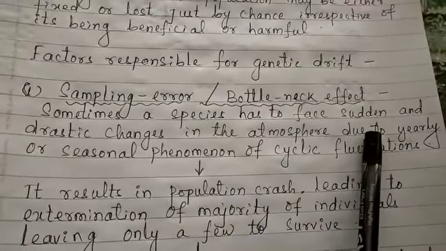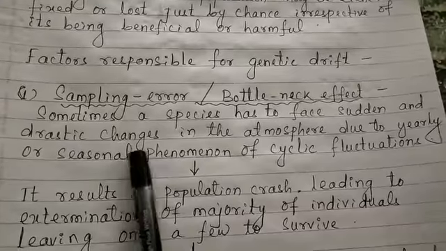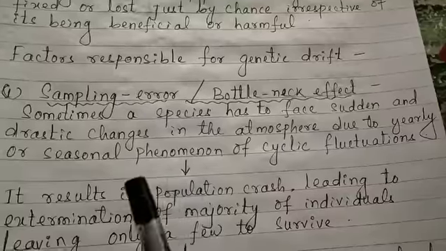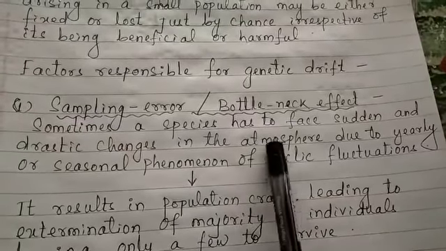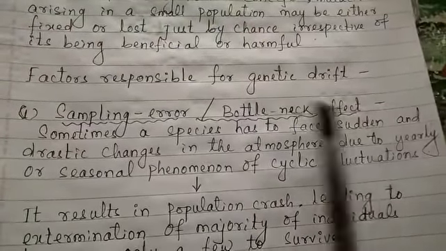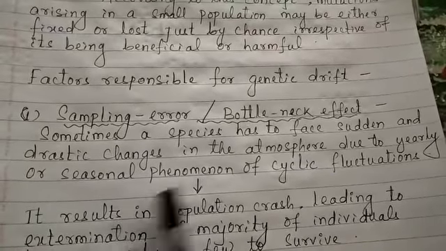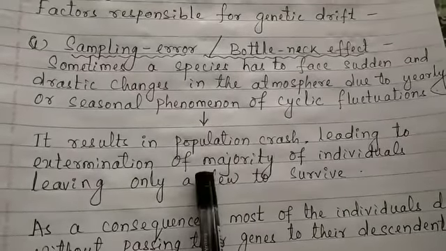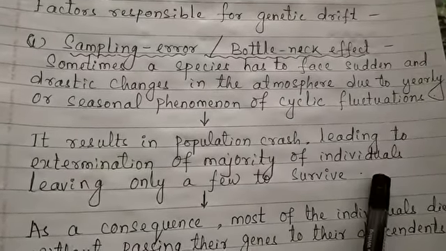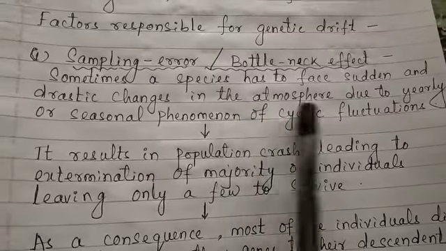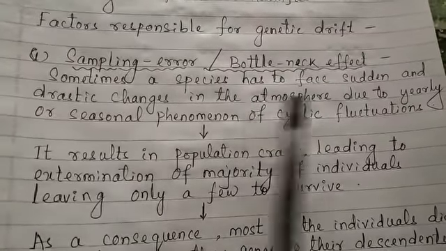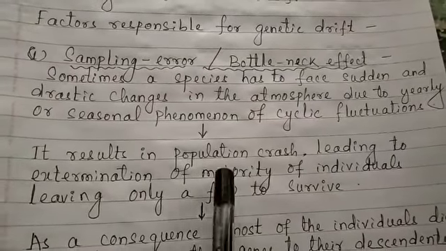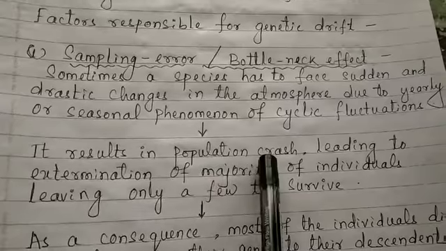Sometimes a species has to face sudden drastic changes in the atmosphere due to yearly or seasonal phenomena of cyclic fluctuations. Due to such changes in the environment, the species undergo many fluctuations. It results in a population crash, leading to extermination of the majority of individuals. Most of these organisms are going to die. That is called a population crash.